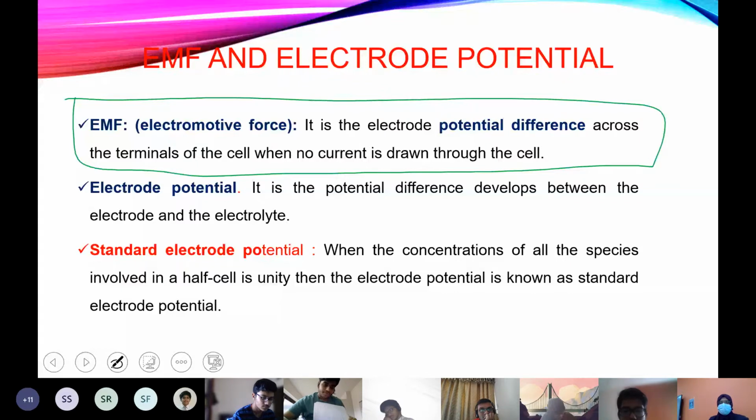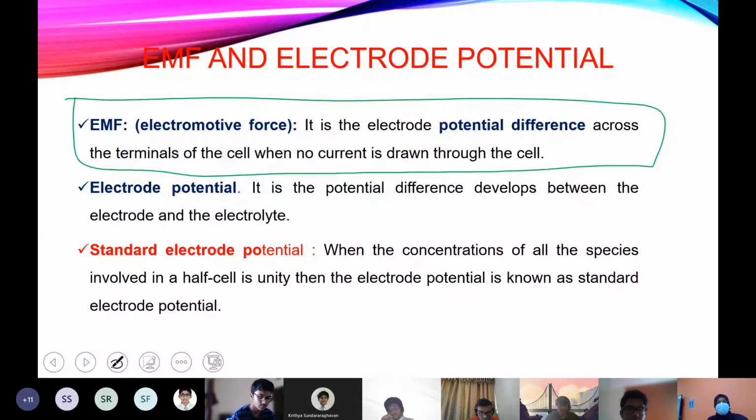So the circuit isn't complete then? How can there be a potential difference when there's no current? If you connect the electrodes through an external wire, then the electrons move, and that is when the current flows in the opposite direction. If that movement is not happening, the connection is not there, but still the potential will be there, right?